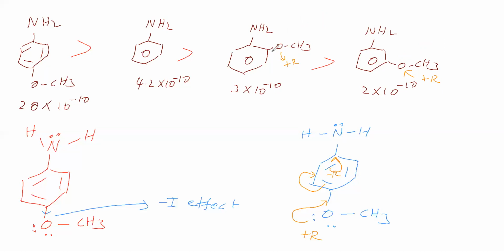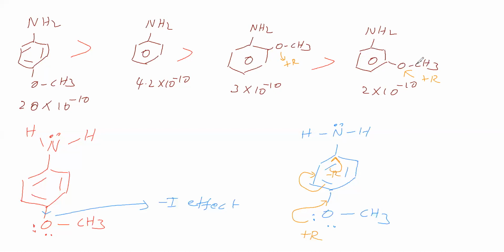para positions. So for this ortho, here negative charge will be created. Next, negative charge in this para will be created. Next, negative charge in this ortho will be created with respect to methoxy. So because of this methoxy, at this carbon negative charge is created. Because of methoxy, at this carbon negative charge is not created because it is meta. At ortho and para only negative charge will be created.